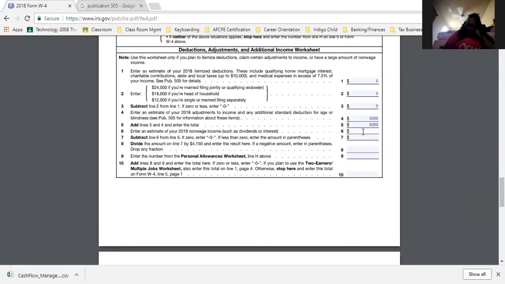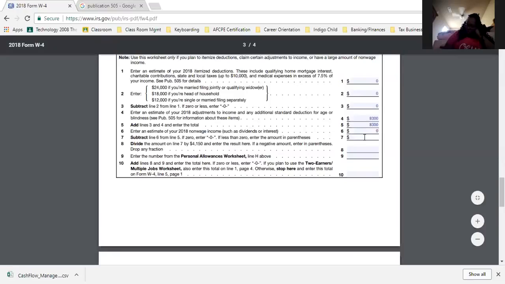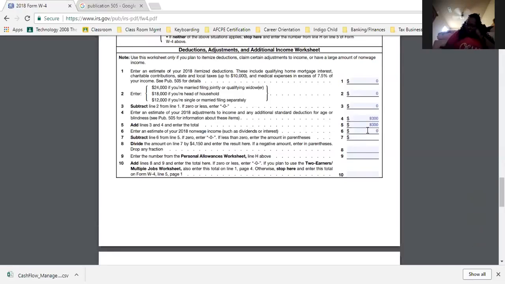So what you'll put in this box, because it doesn't apply to a lot of people unless you're investing and you're getting those dividend payments and interest payments. But if you're not getting that, you put a 0 here. Most people are going to put a 0 here. When you help people fill this form out, you put a 0 here for them, because that's what's going to happen.